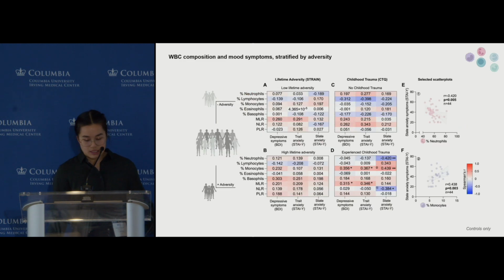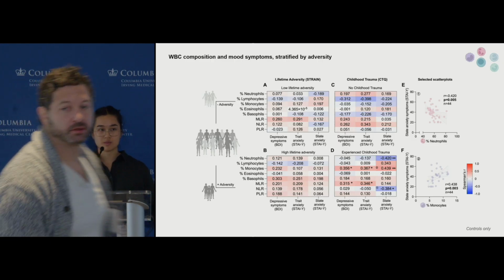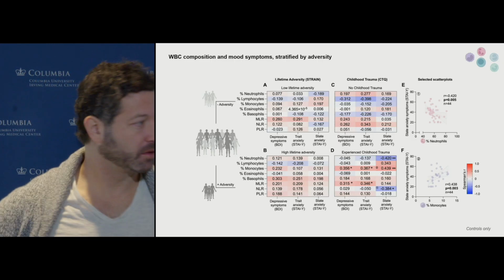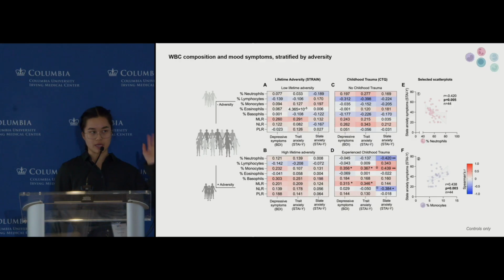This can be seen more clearly when we looked at stratified analyses. So we split the population into two groups, two ways. First we split by average life course adversity exposure, so those with above average lifetime adversity measured by the STRAIN questionnaire, and those with below average adversity exposure measured by the STRAIN questionnaire. And then we also split by childhood adversity exposure, so those who did and did not experience childhood trauma based off of the Childhood Trauma Questionnaire.